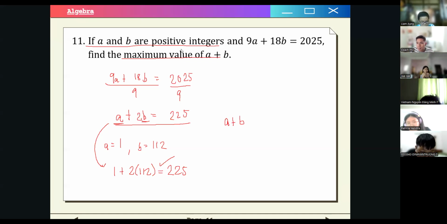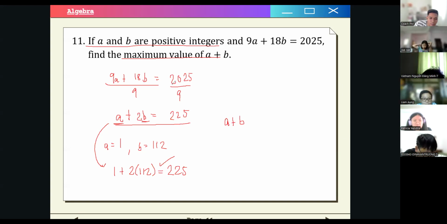What do you want to say? I think that the largest value would be when you put the two numbers as close as possible, because if you put a as 3, the value for b will be 111, and 111 plus 3 is 114, which is bigger than 1 plus 112, I believe. Oh, okay. All right. Very good, thank you for pointing that out.